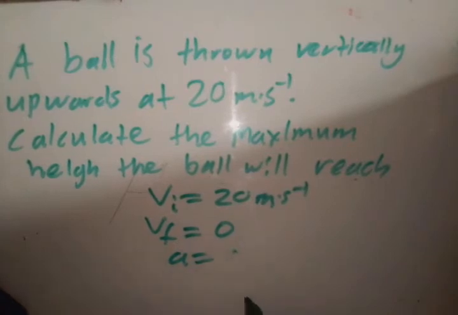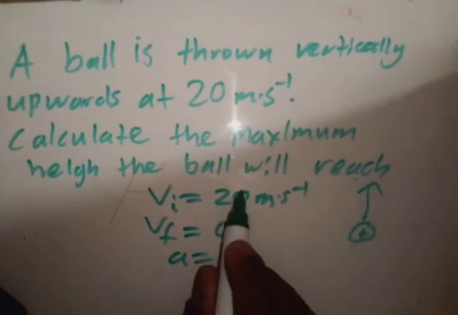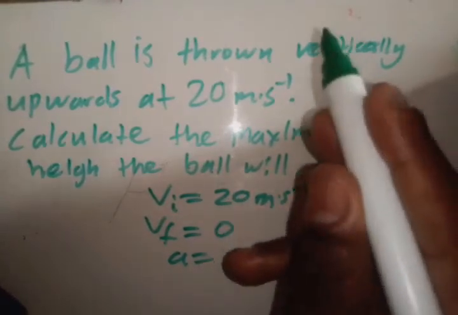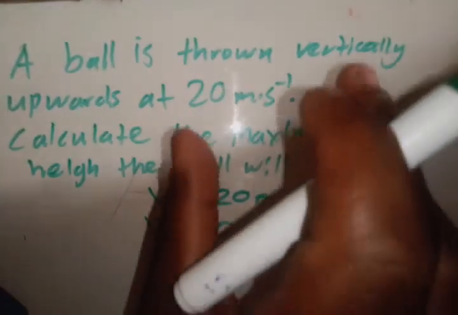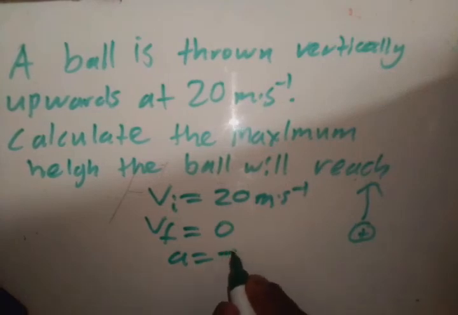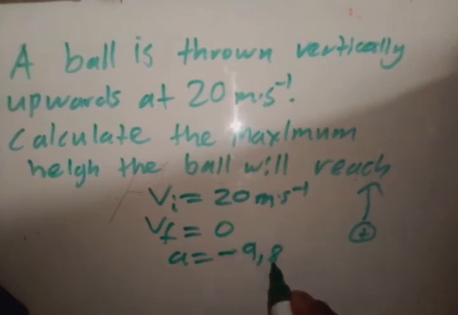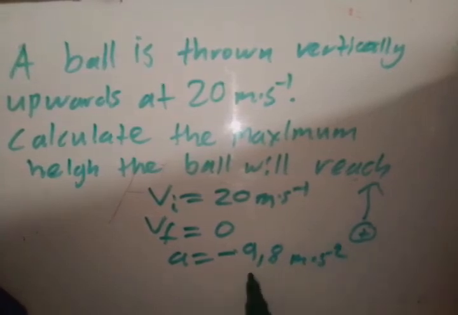But before I even do this, I'm supposed to choose my direction. So I'm going to choose upwards as positive. The velocity is positive because it's thrown upwards at this speed. Now acceleration is always downwards when something is in free fall, so the acceleration will be negative this time, negative 9.8 meters per second squared. Why is it negative 9.8?